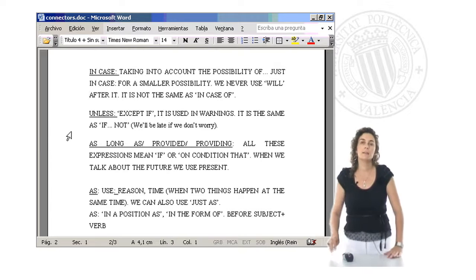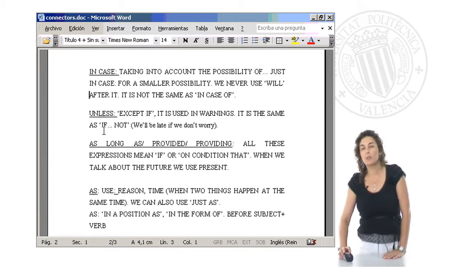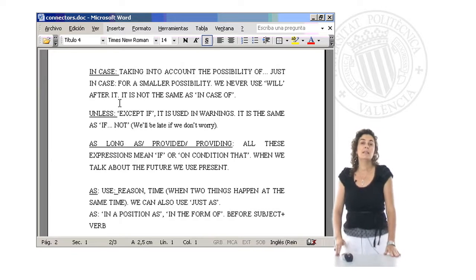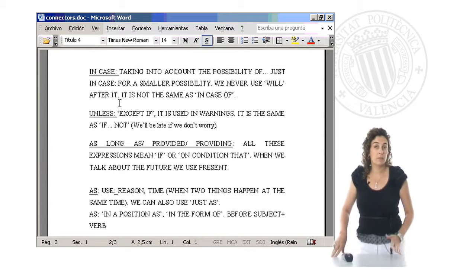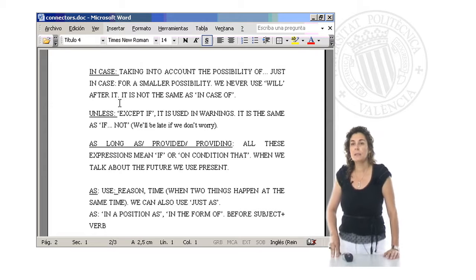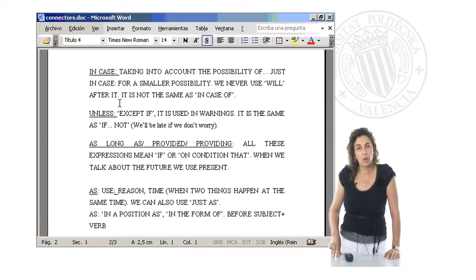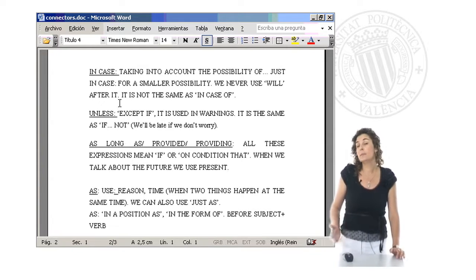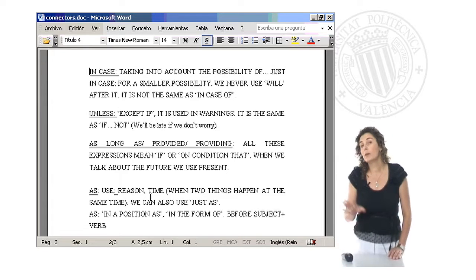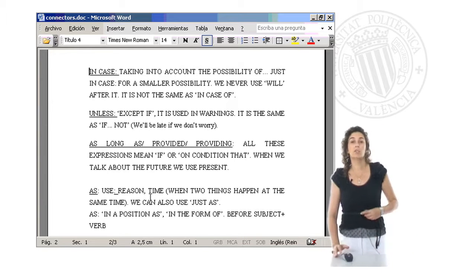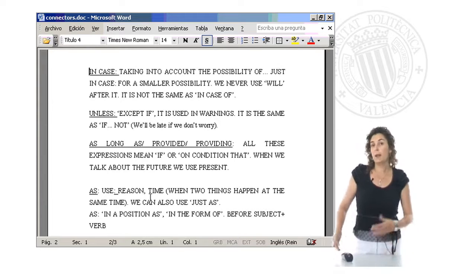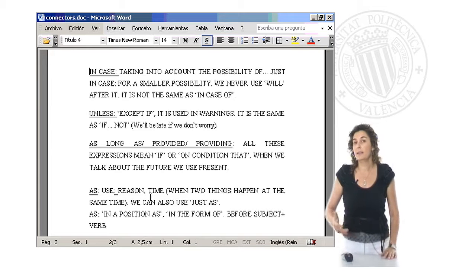the conjunctions, right? Well, another one is, as you can see in the transparency, in case. That means taking into account a possibility of something, that something happens. In case you see Joan, tell her I went home, right? For example, just in case. If there is a possibility, perhaps you are going out and I consider that you can see Joan, and that's why I say this, just in case, no?